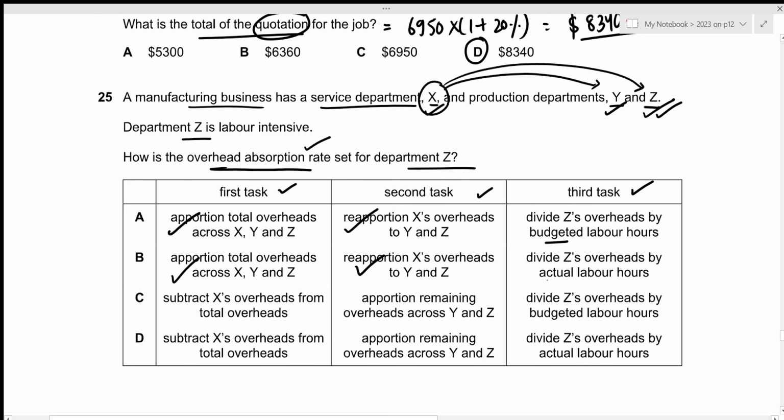Okay, the difference here is the budgeted and the actual labor hours. So remember, whenever we calculate the overhead absorption rate, we always use the budgeted data, not the actual data. So option A would be correct in this case.